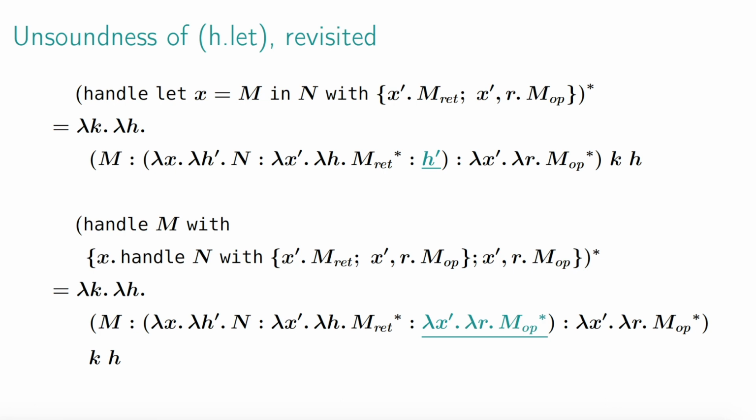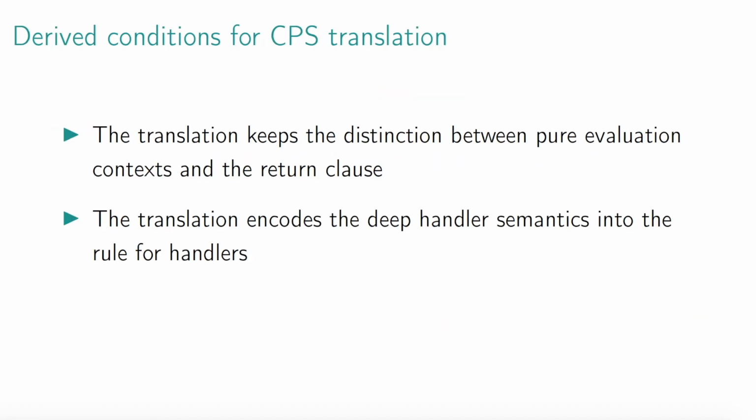The CPS translation of handlers does not specify the handling of the continuation, so the handler of N is just a variable.